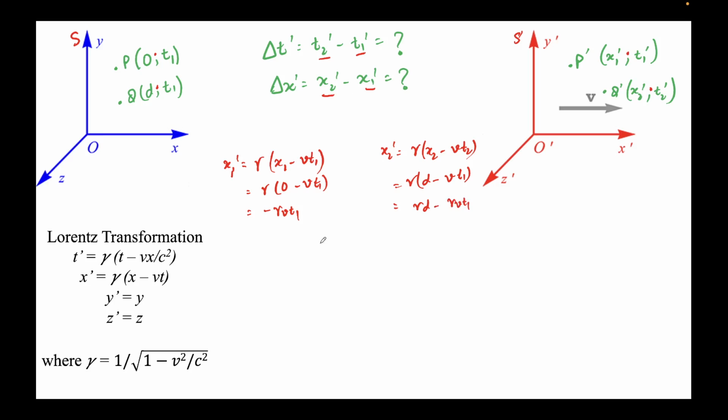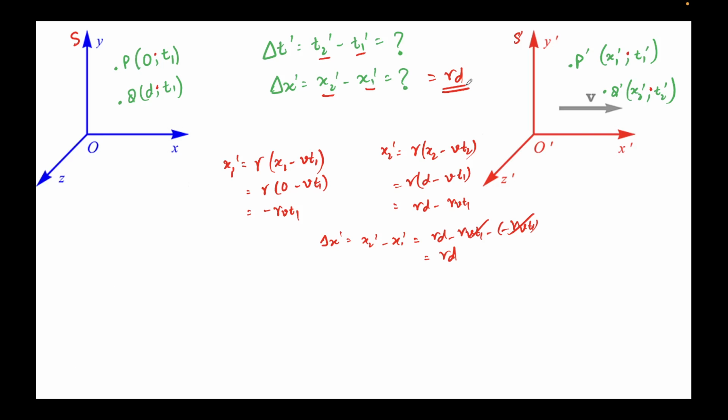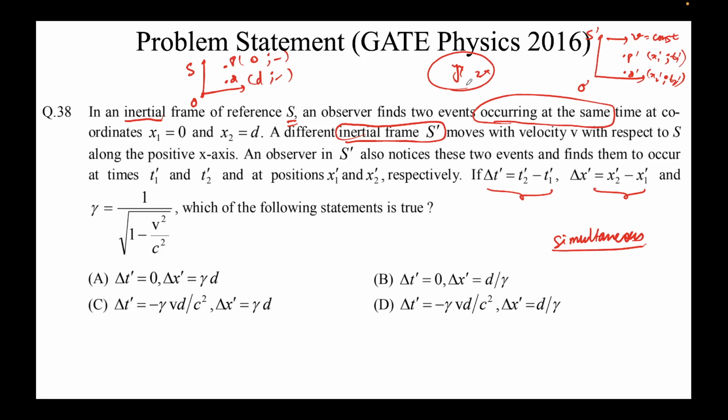And we need to find delta x prime. So delta x prime is nothing but x2 prime minus x1 prime, which will come out to be gamma d minus gamma v t1 minus minus gamma v t1. Gamma v t1 gets cancelled out and we get delta x prime equal to gamma d. So I'm writing this value here. This is the first part of the question. Let's see if there are any options like this. There are. Delta x prime we found to be gamma d. So either this is correct or this is correct. This is not correct. This is not correct.